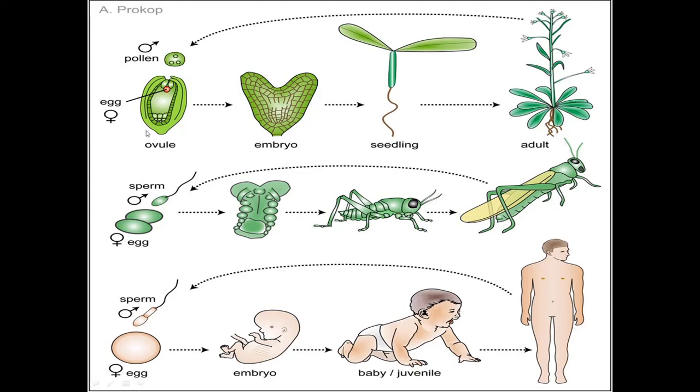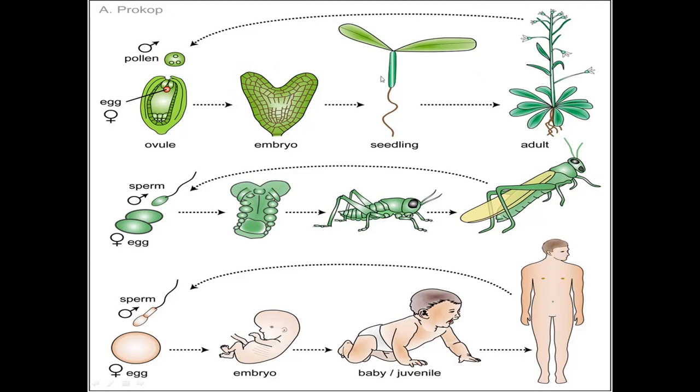Let us take an example of a plant. Here pollen and egg fuse, fertilize and give rise to a group of cells called tissues in the embryo. Then later the embryo grows at the tissue level and becomes a seedling. Here also it remains at the tissue level, and finally even in the adult plant it is a tissue level of organization.